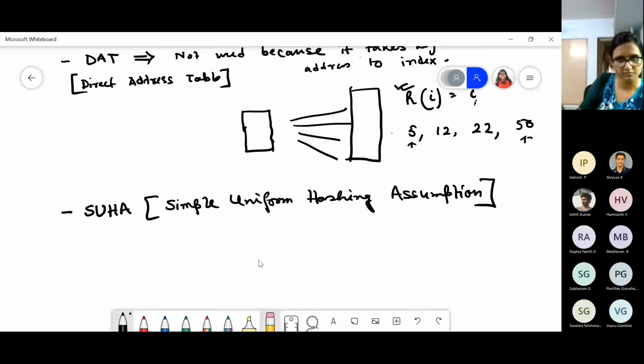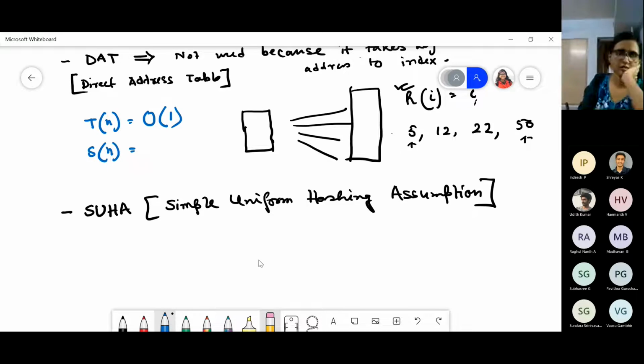Here the time complexity, maybe here also I should write T of n. This will be constant. Space will be the size of the universe of keys. No. How do I write?